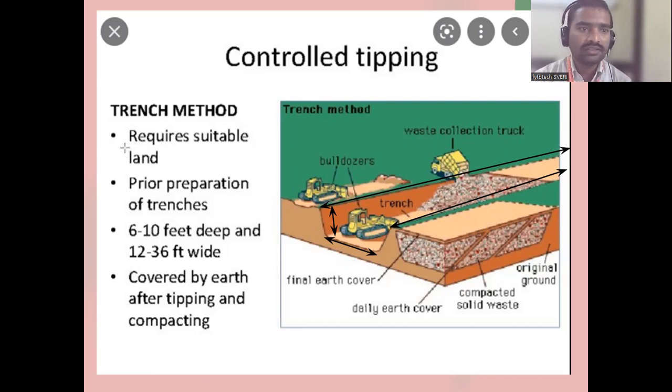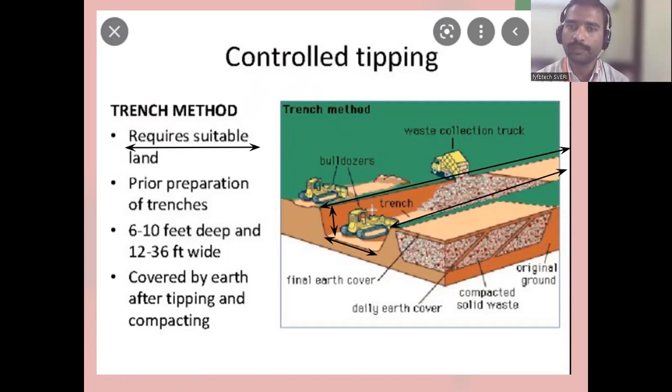See here, this is required suitable in the land. Okay, if the land is very large, in that method we are using the trench method. Prior preparation of the trenches. Yes, in order to do the controlled tipping, prior we have to open the trenches. Initially we have to do the opening.